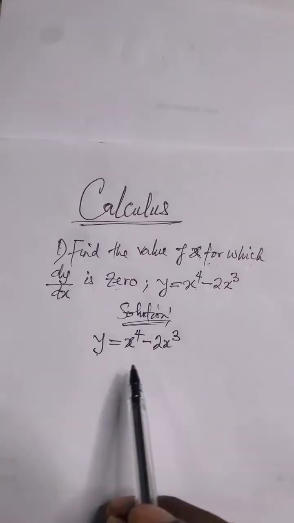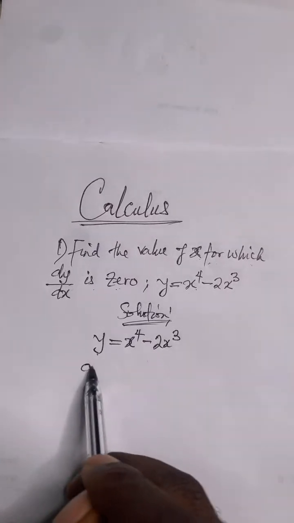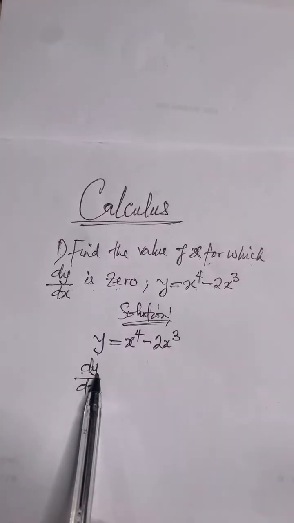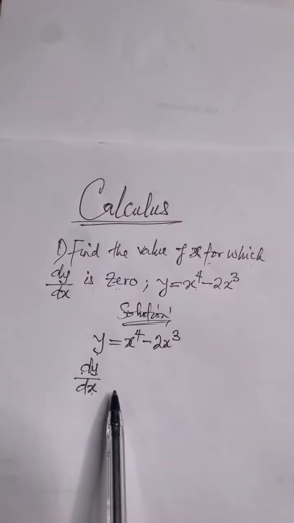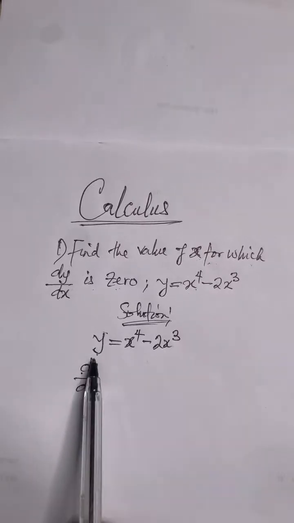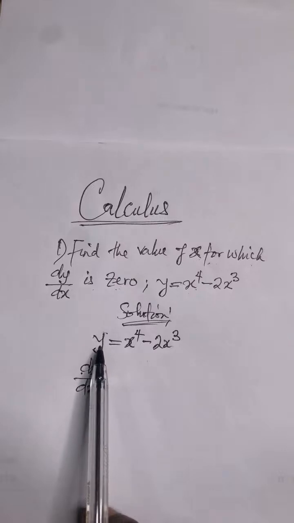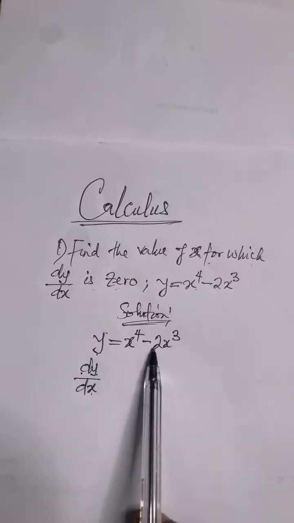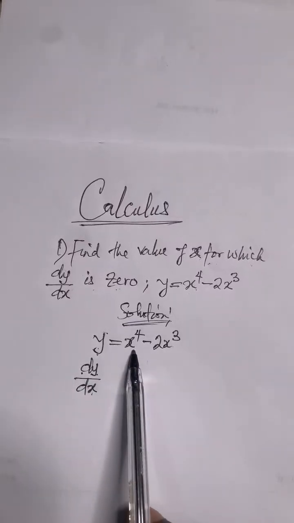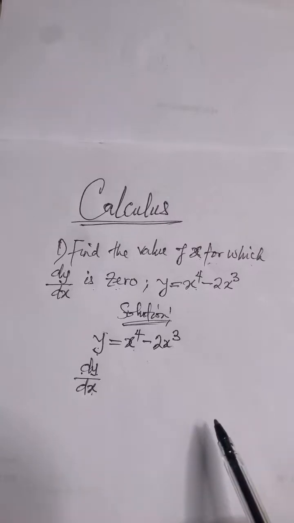Anytime you hear the grammar, derivative of y with respect to x, they are actually saying dy over dx. The meaning of this dy over dx is the derivative of y with respect to x. That's what it means. Keep in mind, it is not every time you will be doing dy over dx. When you see here to be s and here to be t, and you're doing dy over dx, it's wrong. That one will be ds over dt. Depending on the parameters given, that's what decides what you have here. Because we're having here y and here x, that's what we're having, dy over dx. Does that make sense?